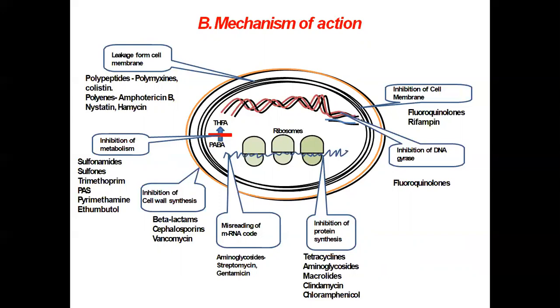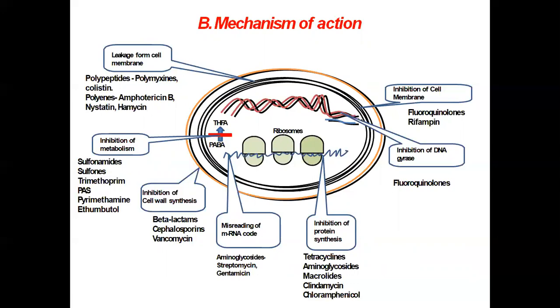The drugs which produce antibacterial action by causing leakage from the cell membrane are polymyxin, colistin, amphotericin B, nystatin, and hamycin. Then the third one is the drugs which produce their antibacterial action by causing misreading of messenger RNA.